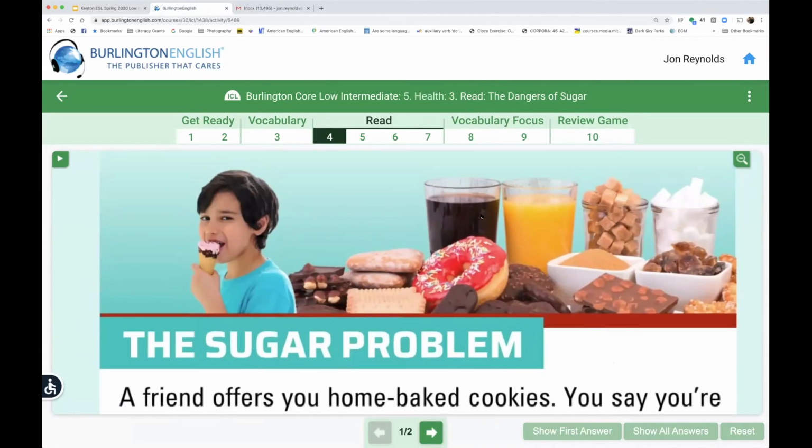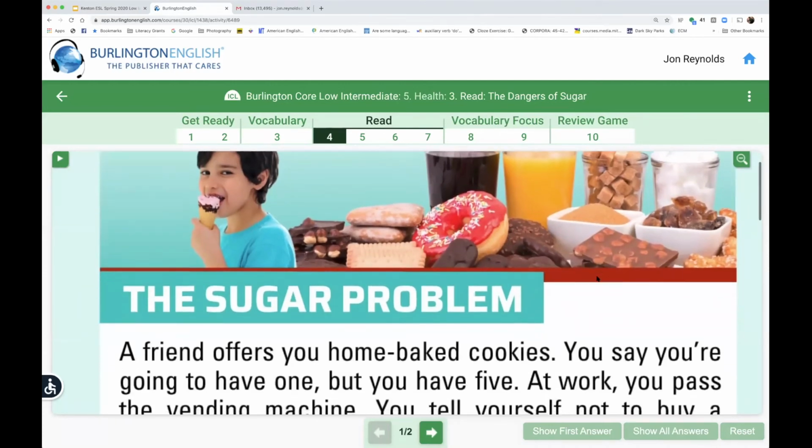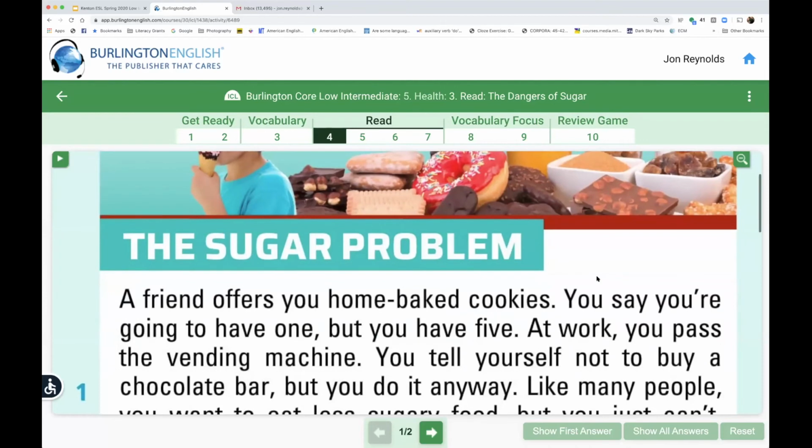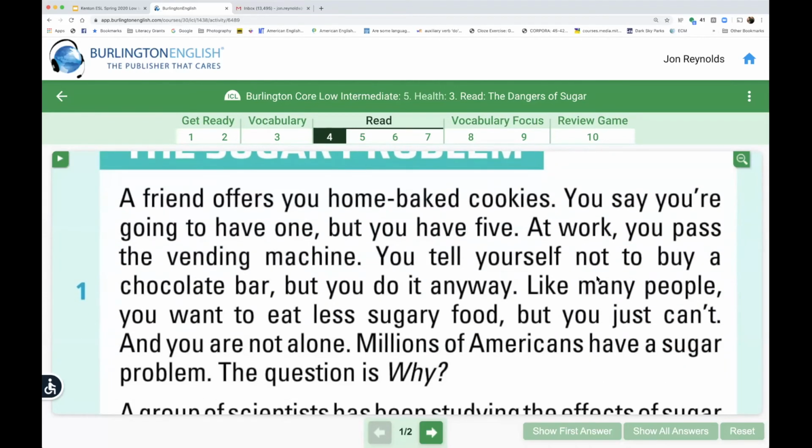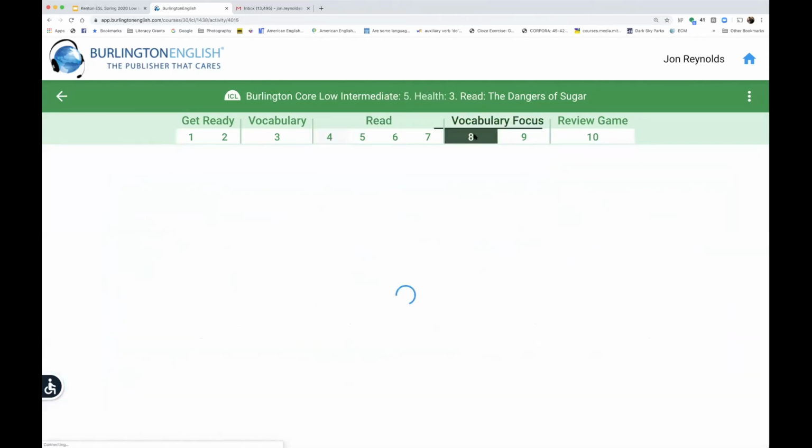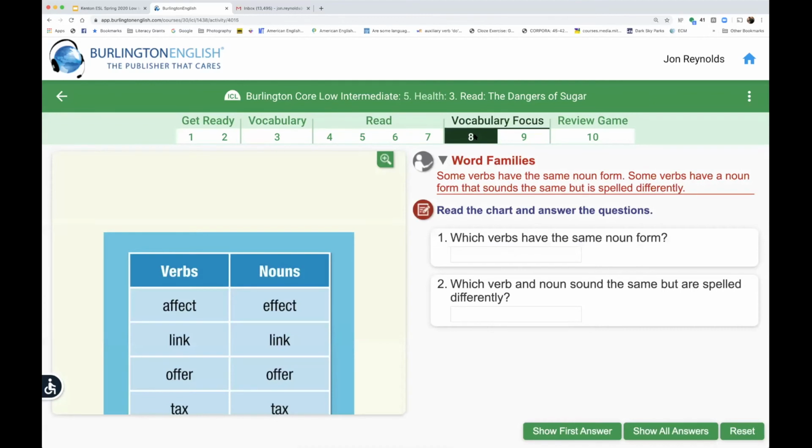Now, guys, I hope everyone has had a chance to do the reading. So the reading, again, was called The Sugar Problem. Now, we don't have time to do all of the activities that I was hoping to do today. And if you have not had a chance to do the reading, please do it, because we are going to do a couple more activities when we come back in the summer session. But for example, I wanted to look at the vocabulary focus questions here. Okay, so this is finishing up our word family discussion.